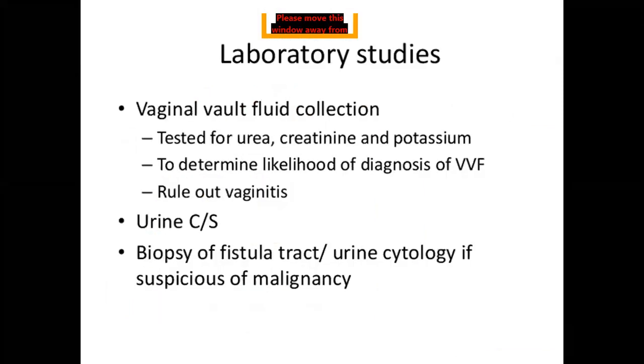So what are the investigations you have to do? In the vaginal vault, the watery fluid has to be collected and tested for urea, creatinine, and potassium to know whether it is urine or not. This also helps determine the likelihood of the diagnosis of vesicovaginal fistula and rules out any vaginitis or infection. Then urine is sent for culture and sensitivity. If a fistulous tract is there, a biopsy from the edge has to be taken if there is any suspicion of malignancy.